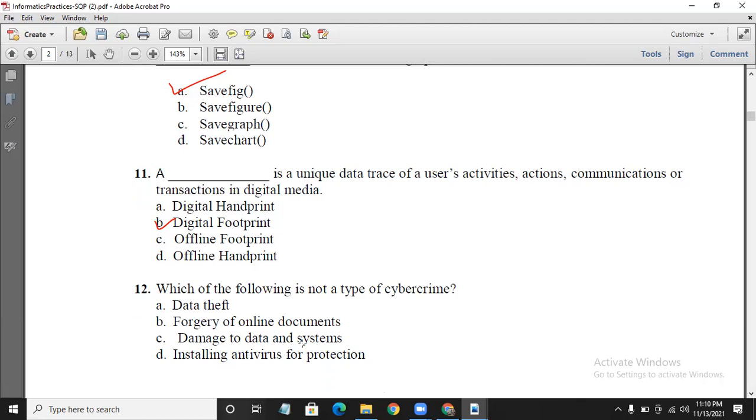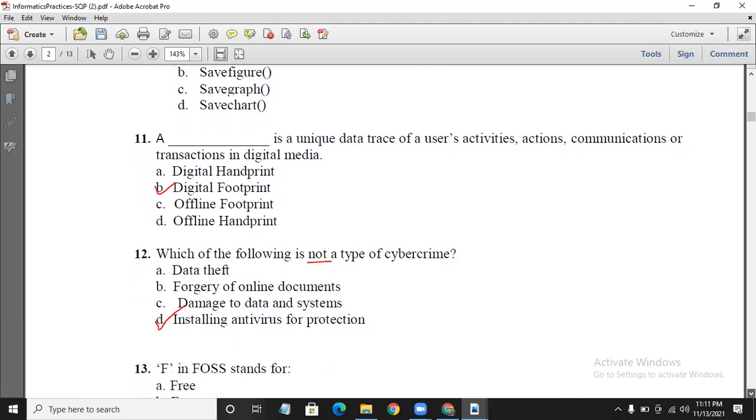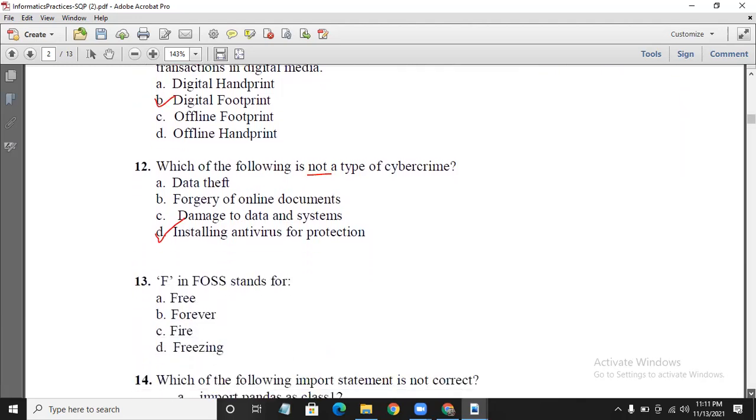And damage to data and system, that is also cybercrime. Your question is not a cybercrime. Installing antivirus for protection is not a cybercrime. You are protecting; antivirus will protect against viruses and all. So that's not a cybercrime.